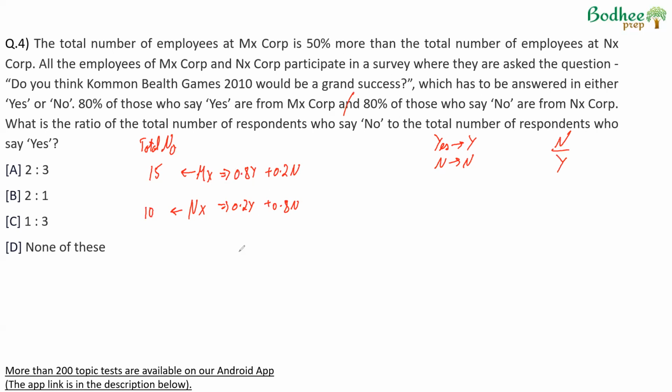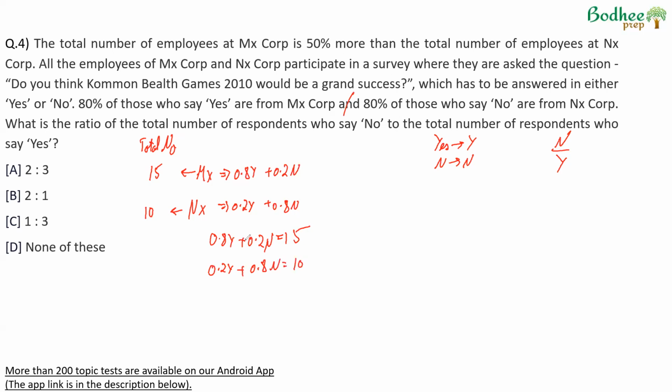Now we get two equations here. If you look at the number of people in MX Corp, 0.8Y plus 0.2N will be 15, because that will be the total number of people in MX Corp. And if we look at NX Corp, we will get 0.2Y plus 0.8N is equal to 10.